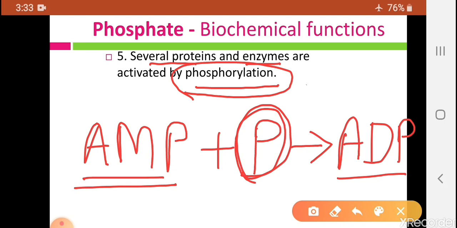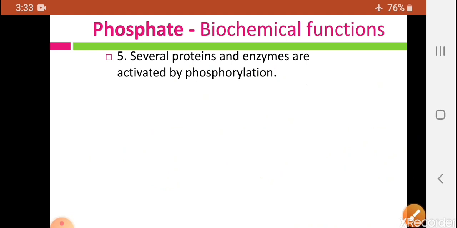So, if we add one phosphate molecule again to this ADP, it will form ATP, that means adenosine triphosphate. So, the addition of phosphate molecules is phosphorylation. Phosphate molecules play an important role in the phosphorylation process.